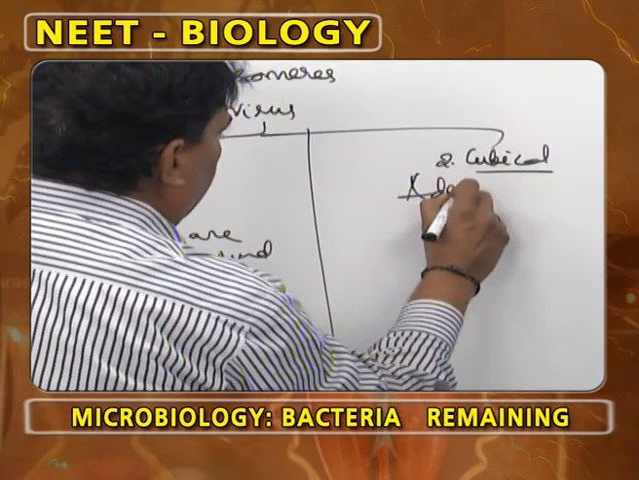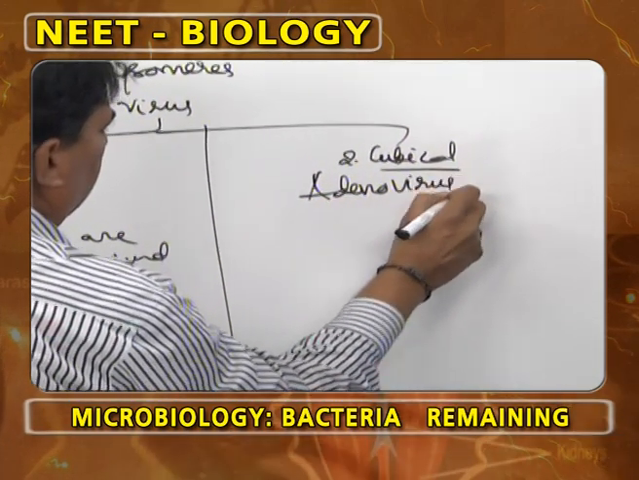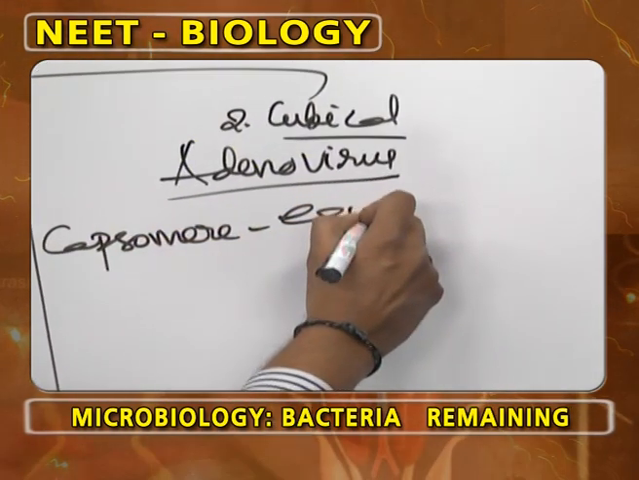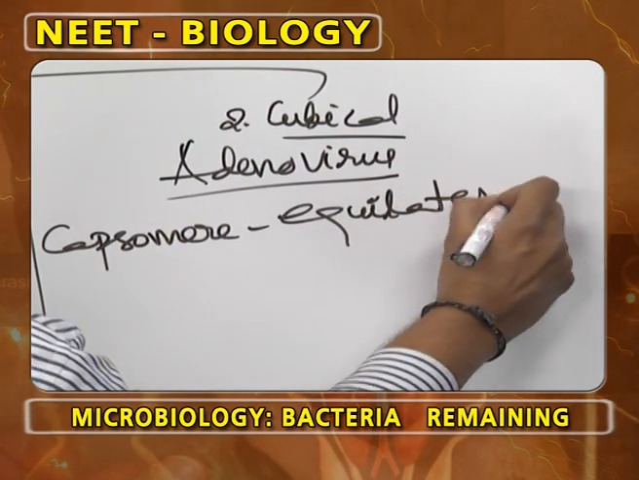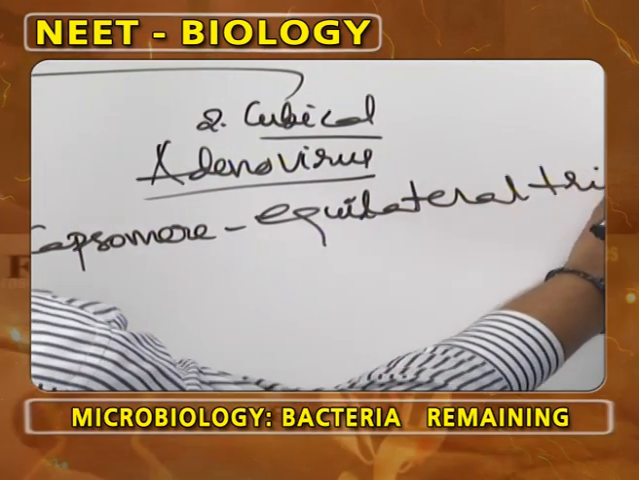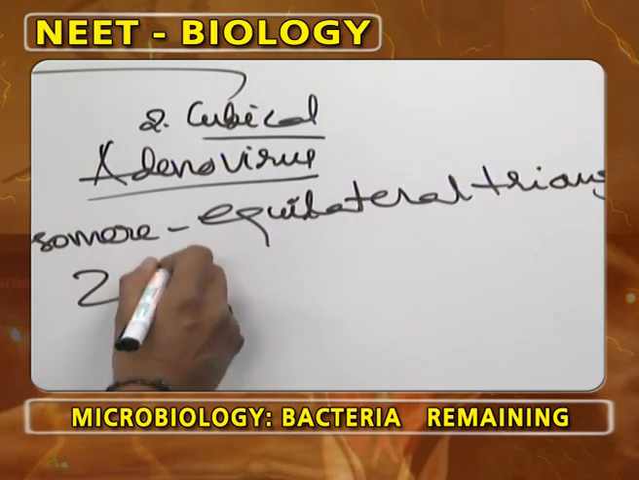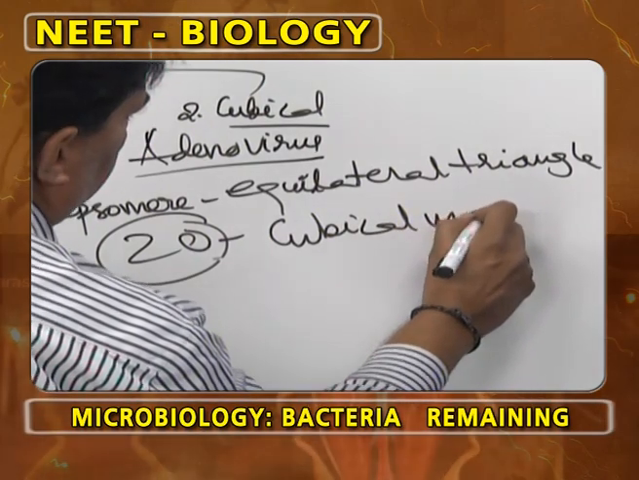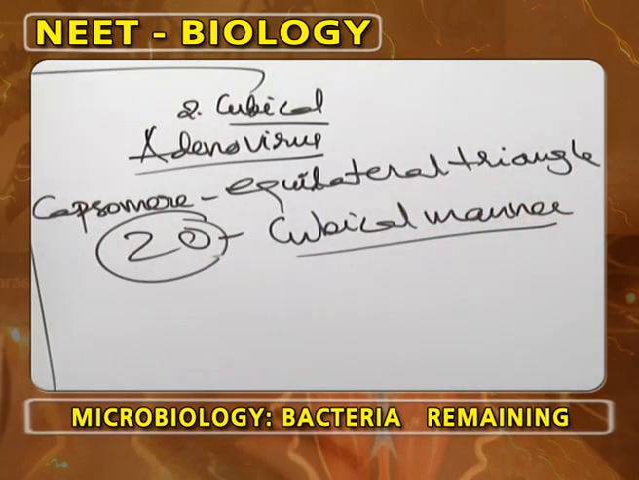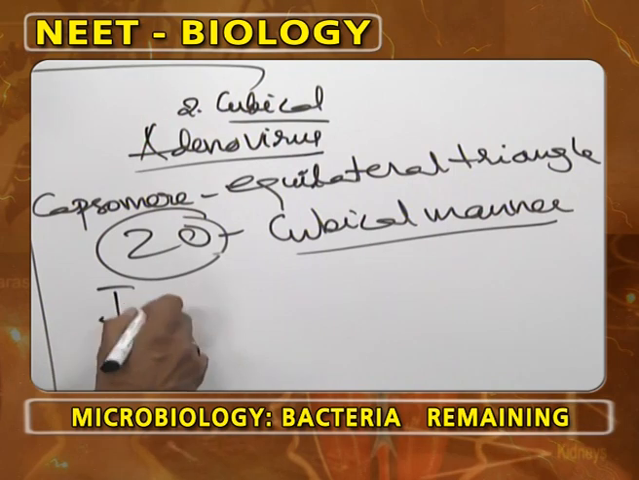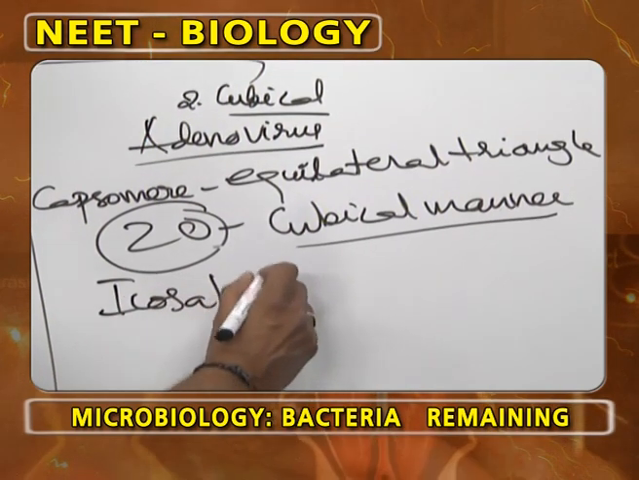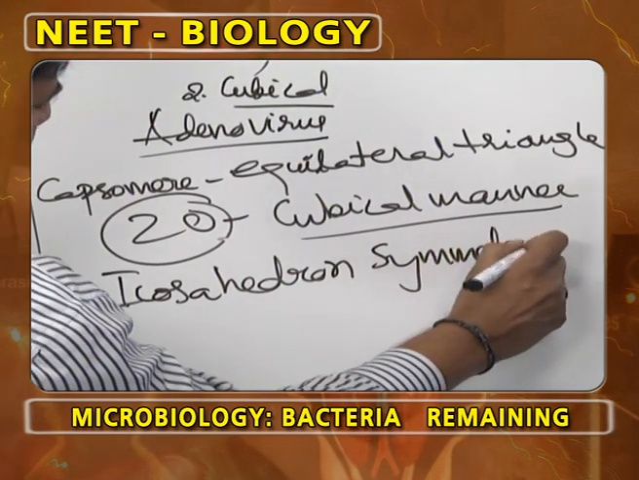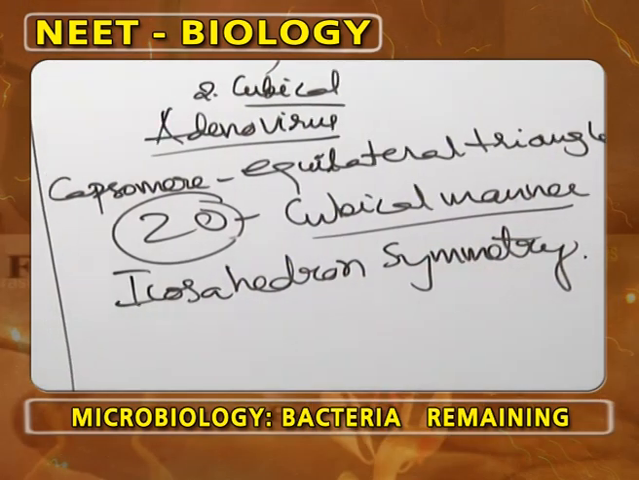Cubical viruses are adenoviruses. Here each capsomere resembles an equilateral triangle. 20 such equilateral triangles are arranged in a cubical manner. This is called icosahedral symmetry. It is very popularly called icosahedral symmetry.